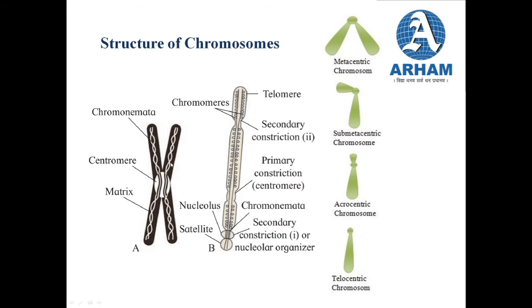Then there are two arms on either side. The two long arms are known as the chromatids. And surrounding the primary constriction there is a layer known as the kinetochore, where the spindle fibers are attached when the chromosome is separated.